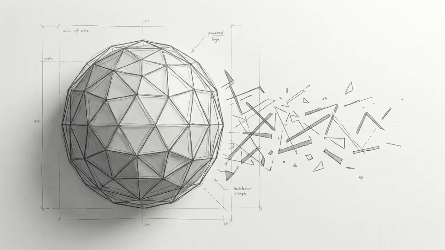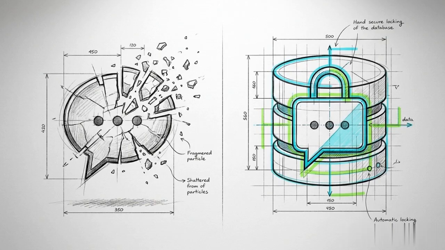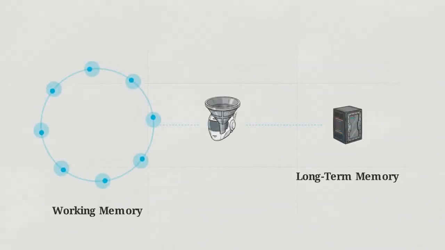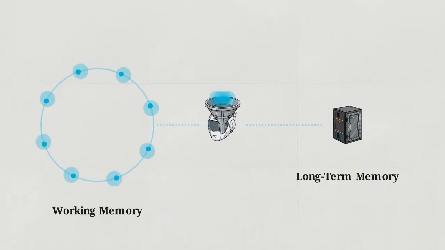A digital brain without a past cannot sustain a workflow. Standard AI models are constrained by a lack of memory, forgetting context once a session ends. A unified memory system addresses this. This architecture manages information across two timelines. A working memory handles immediate context, while long-term memory builds a persistent knowledge base.